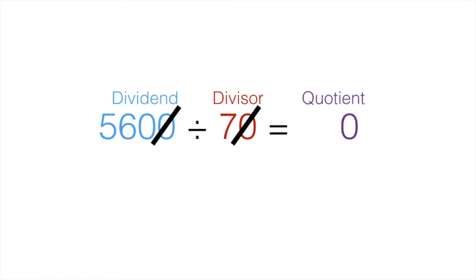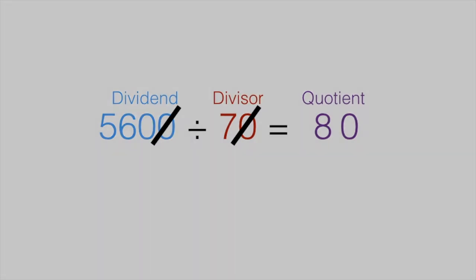We saved that for our answer, and now we divide what's left using what we know from our times table. What's 56 divided by 7? Well, 7 times 8 is 56, so 56 divided by 7 must be 8. So does that mean that the zero goes after the 8 and our answer is 80? It sure does. Let's try another problem on the whiteboard.